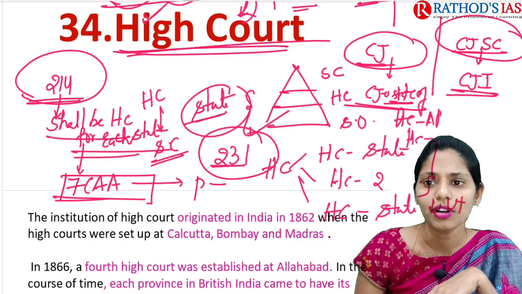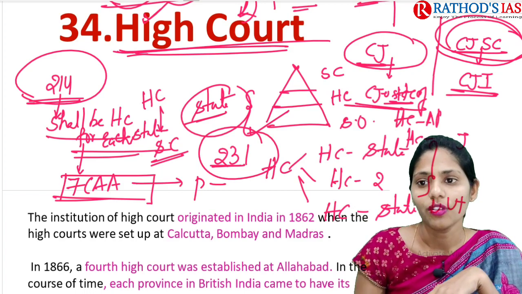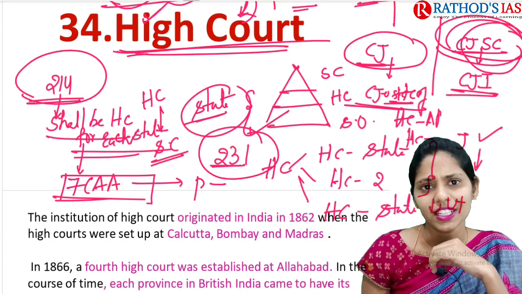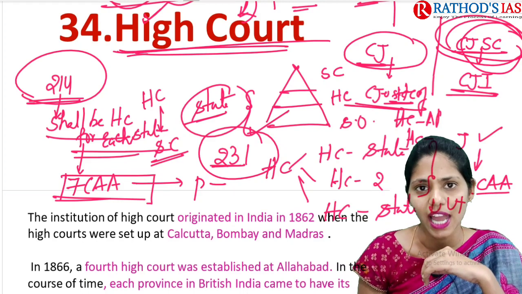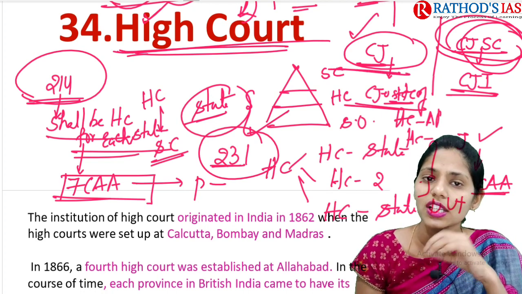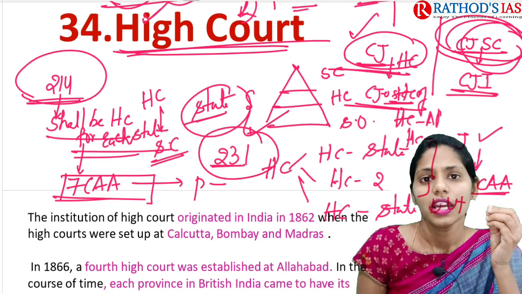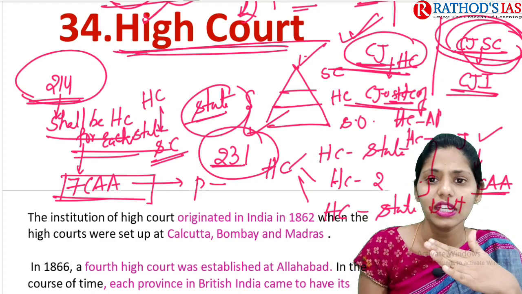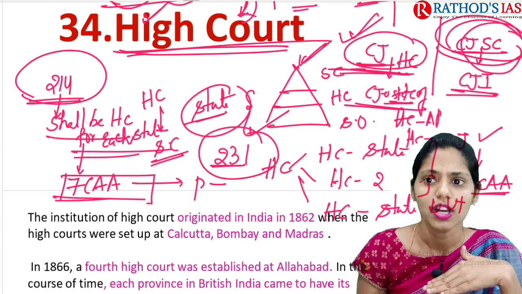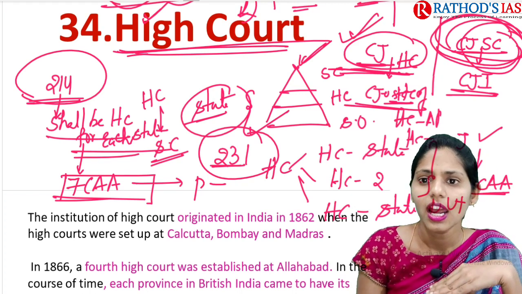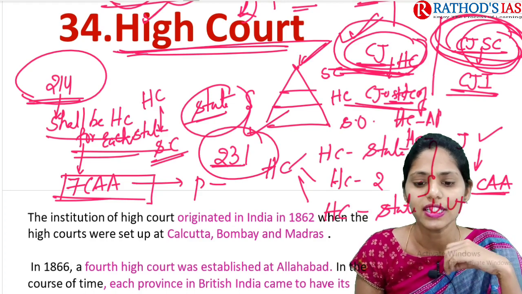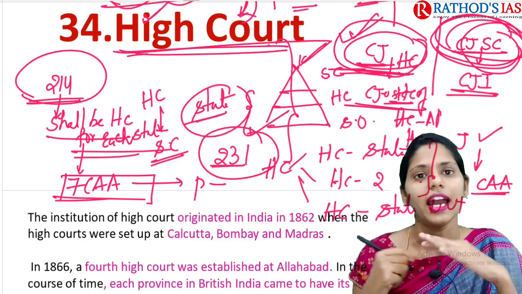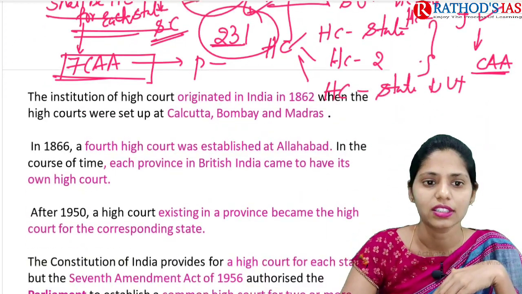If you are talking about the judges of the Supreme Court, when we want to increase or decrease the number of judges, it is very tough because we need to come up with a Constitutional Amendment Act. But regarding the judges of the High Court, it is authorized that at any time, when deemed necessary, we can increase or decrease the number of judges. So for the Supreme Court it is very tough, and for the High Court it is very easy. These are some important points that you should keep in mind before starting this High Court. And now let us see what is written in our Lakshmikant.